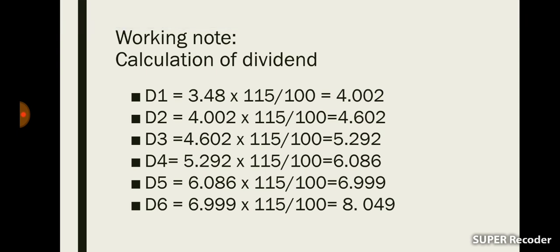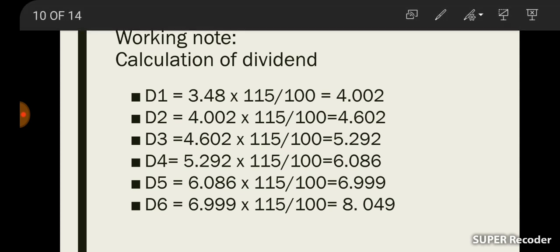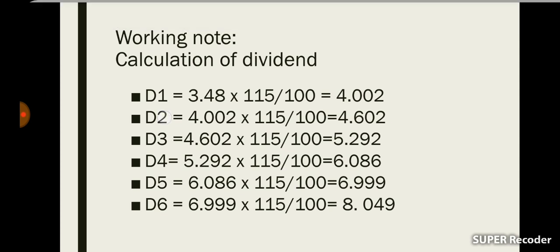Then again this 4.002 will grow at a 15% rate in the second year. So we are again multiplying 4.002 into 115 divided by 100. Then we will get 4.602 as D2, dividend at the end of the second year. Then it is again growing by 15%.